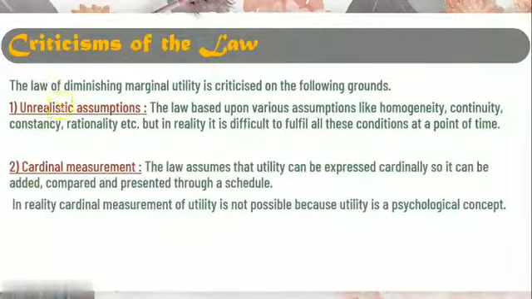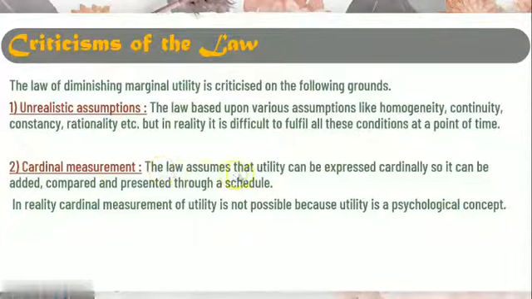So students, when we assume this law, we have made certain assumptions. It is not possible that the person is going to consume the same product, that is homogeneity, continuity, right? It is not possible for him to consume the same product in continuation. It is against the behavior of a person. And therefore critics say that the law of diminishing marginal utility is based on certain assumptions that are not possible in reality.